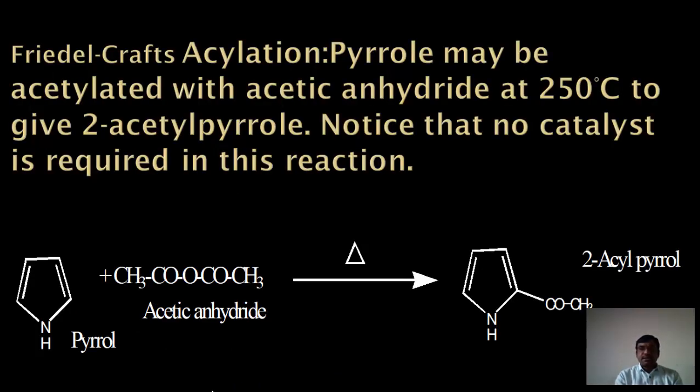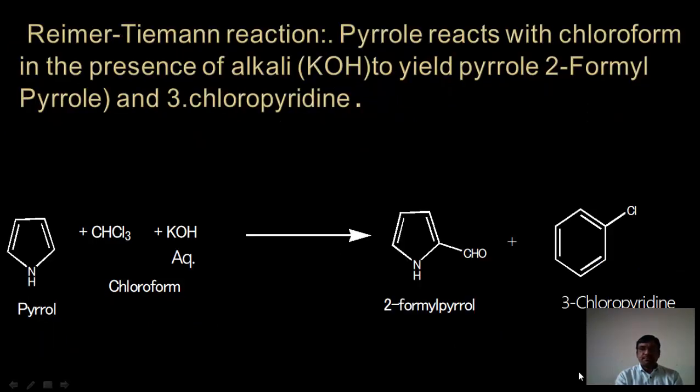Friedel-Crafts acylation reaction is the same as earlier, but here we don't require any Lewis catalyst. Only heating gives the 2-acyl pyrrole. When pyrrole reacts with acetic anhydride under heating, we get 2-acyl pyrrole. In furan we had to use a Lewis acid catalyst, but here there is no need for a Lewis acid.